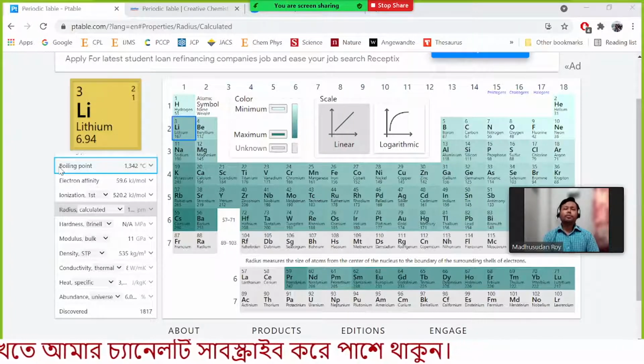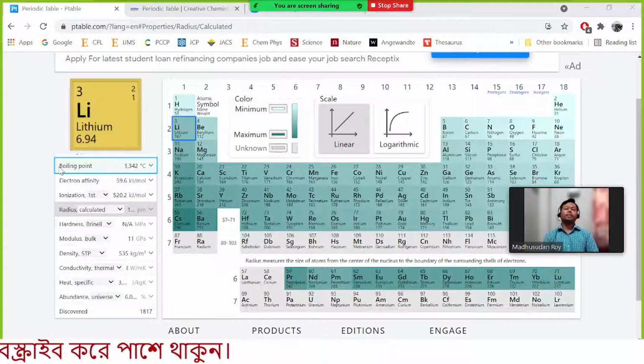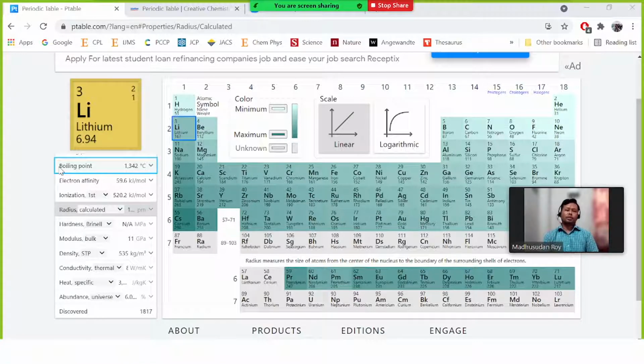If the atom is donated, then it generates a cation. But for some covalent compounds, if two non-metals come close together and form a bond, the electrons are shared between both the atoms.